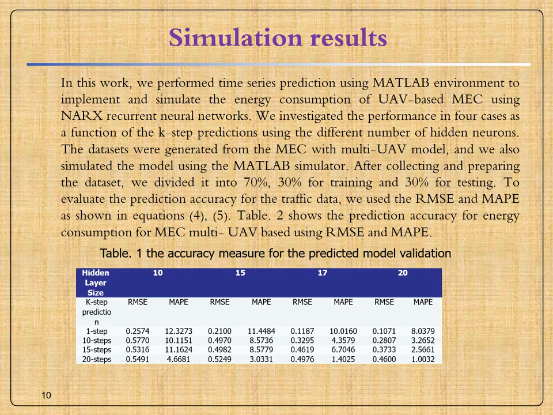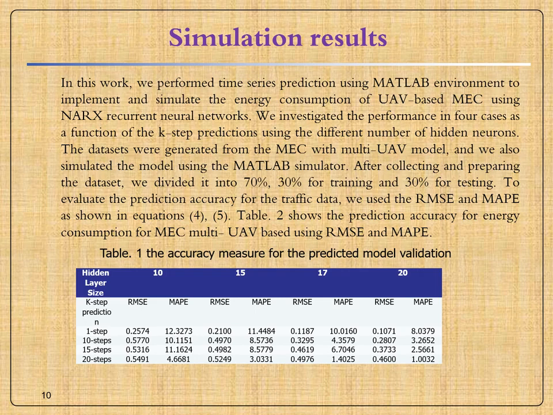Also, the model predicted with 17 hidden neurons has prediction accuracy approximately equal to that of the model with 20 hidden neurons. Moreover, the maximum average improvement is 2.3. On the other hand, the models predicted with 15 and 10 hidden neurons have the lowest prediction accuracy compared to the others.